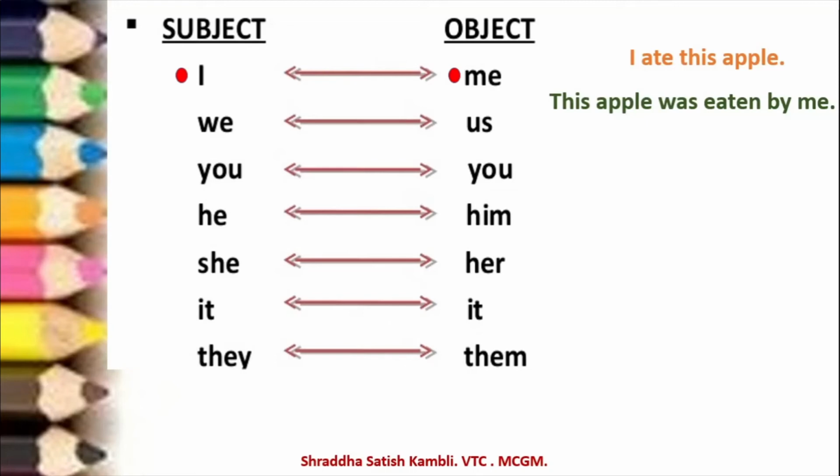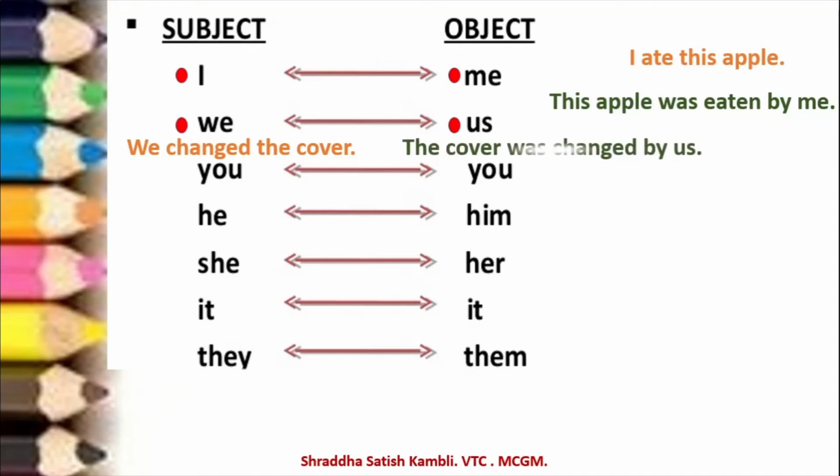Let us take one more example. We might become us. Let's take some example sentences here. So, we changed the cover. We is the subject here. We changed the cover. When it becomes an object, it will be, the cover was changed by us. Alright? So see, we became us.